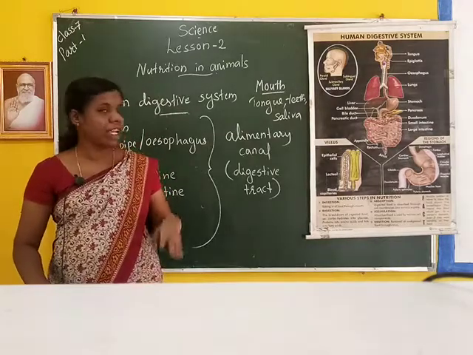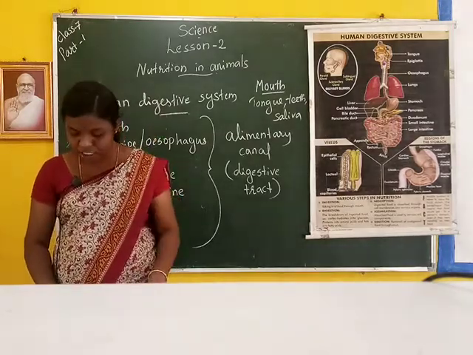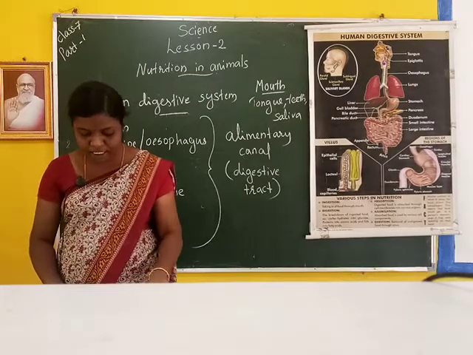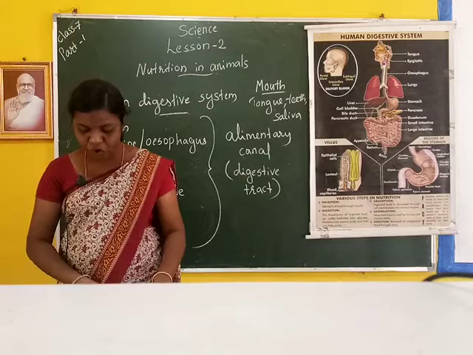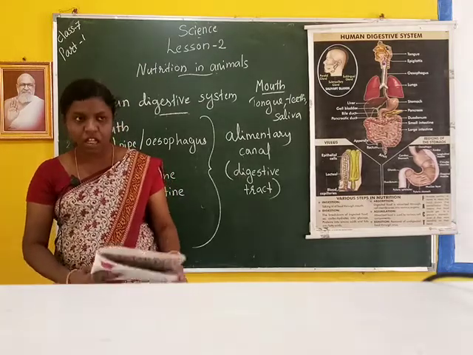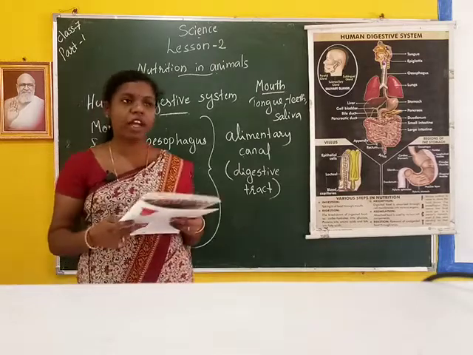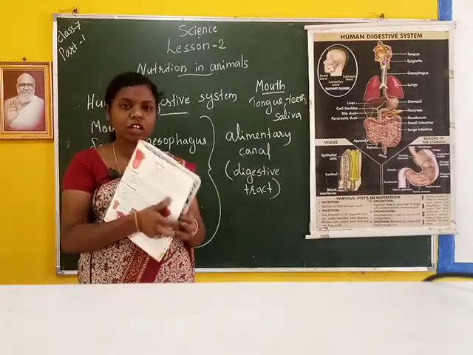Upper jaw means the upper teeth. There are 2 canines in the upper jaw and 2 canines in the lower jaw. There are 4 premolars in the upper jaw and 4 premolars in the lower jaw. Then 6 molars in the upper jaw and 6 in the lower jaw.